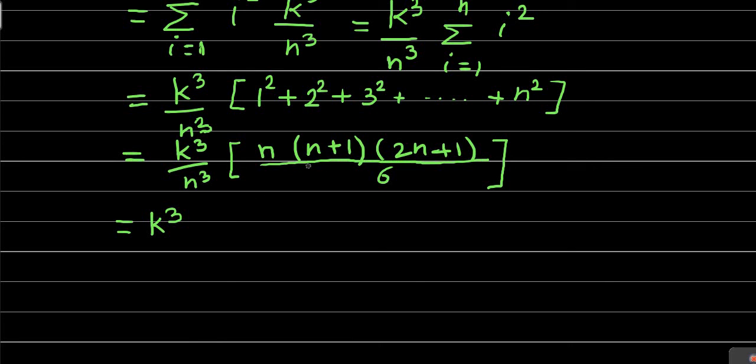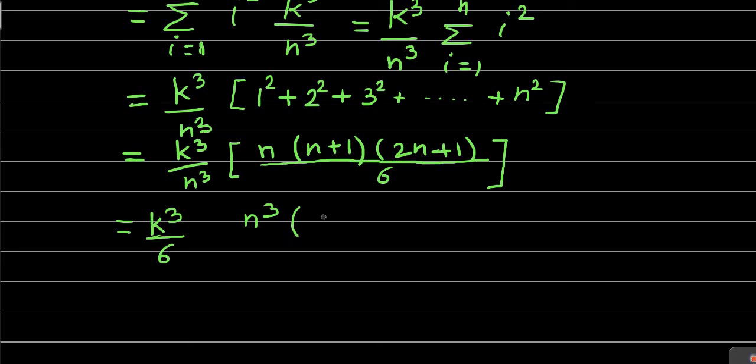So k cube and the division by 6, that is k cube by 6, we have taken outside this product, and we are left with n into n into n, which becomes n cube.